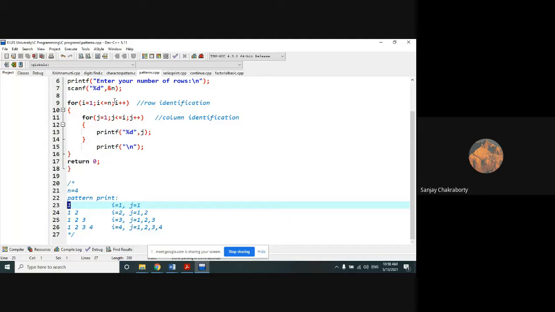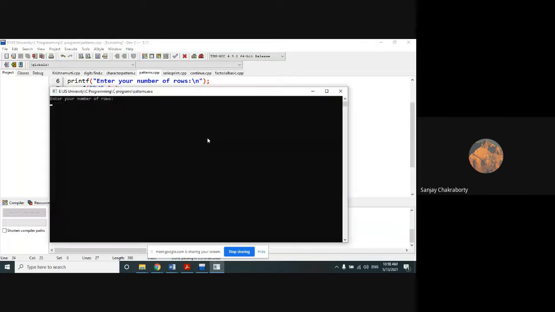So in the next line, when I becomes 2, J will be repeated how many times? 2 times, 1 to 2. At the first time, J will print the value 1. And at the second time, when J is incremented by 1, the J value will be 2. So 1 and 2 will be printed. So the same logic will be applied here. 1, 2, 1, 2, 3, 1, 2, 3, 4, 1, 2, 3, 4, 5, and so on.